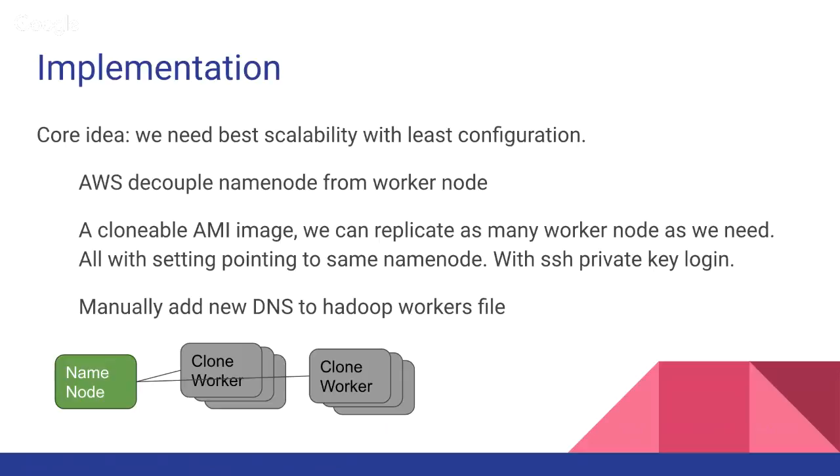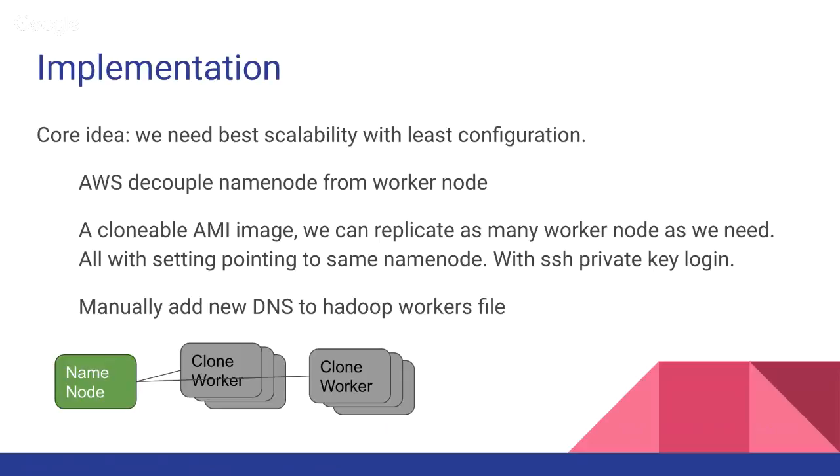And for the hardware and system setup, we're talking about it right now. For the implementation of our application, the core idea is we want the best scalability with the least configuration for us. So we decouple the name node from worker nodes totally in Amazon Web Services. And then we want to create a clonable AMI image so we can quickly and solidly replicate as many worker nodes as we need.